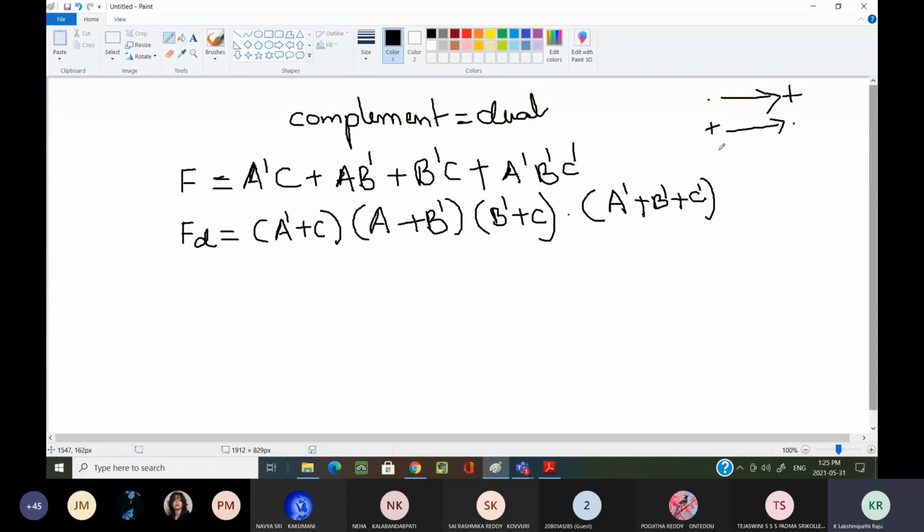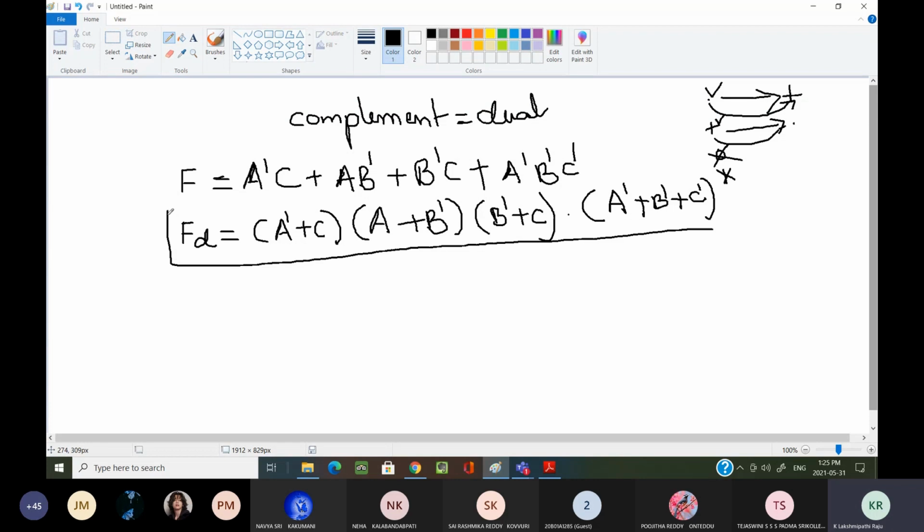Why? Because here we don't have any identity elements as 0 and 1. That is the reason we are not bothering about these two things. We have only the operators dot and plus. The dot I am replacing with the plus and the plus I am replacing with dot. That is what I have done. Now the expression we get, we are considering it as the dual of the given expression.